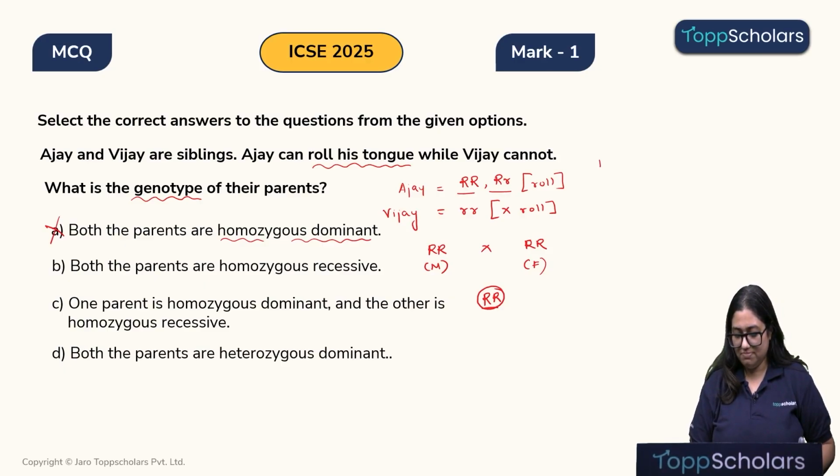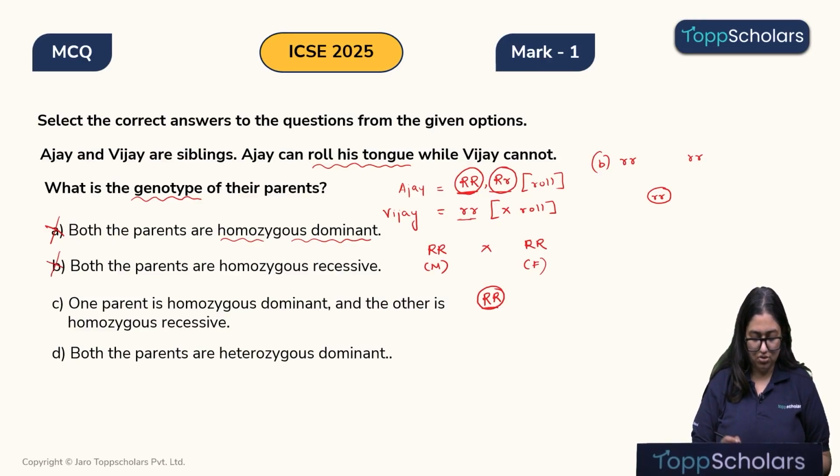Now, let's look at option B. According to option B, both the parents are homozygous recessive, meaning father is small r small r, mother is also small r small r. Therefore, the zygote that will be formed in F1 generation will also be small r small r, which is not the case because Ajay is capital R and Vijay is small r. So, in this case, this is also not right, because if this was right, how could Ajay be showing this genotype? That is not possible. Therefore, option B is also not possible.